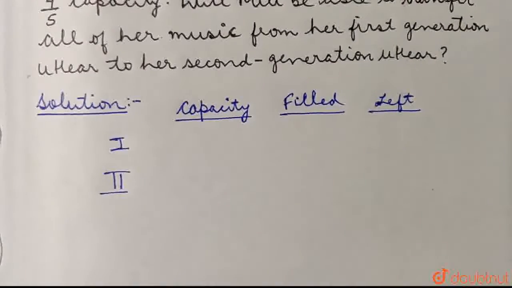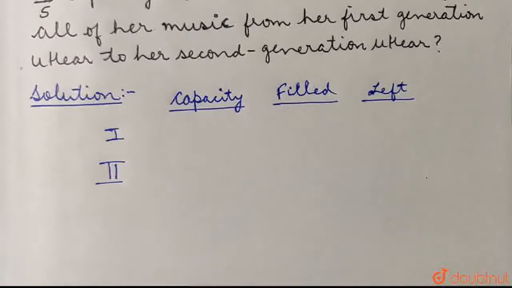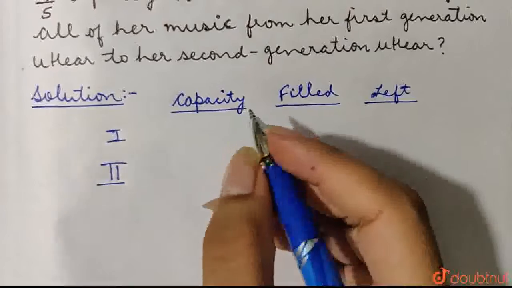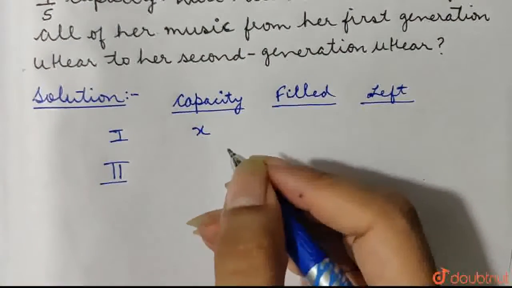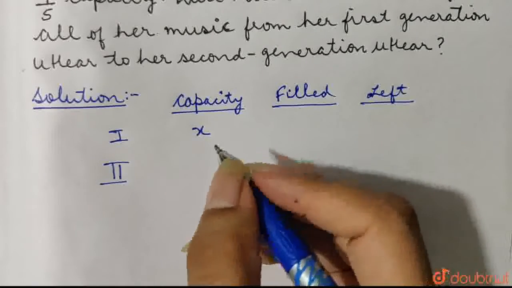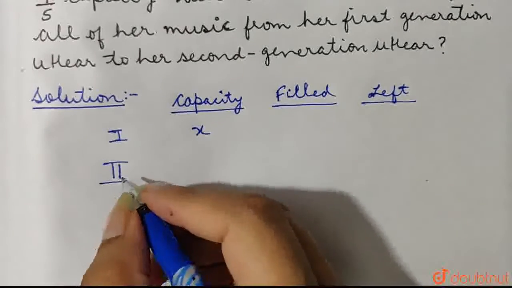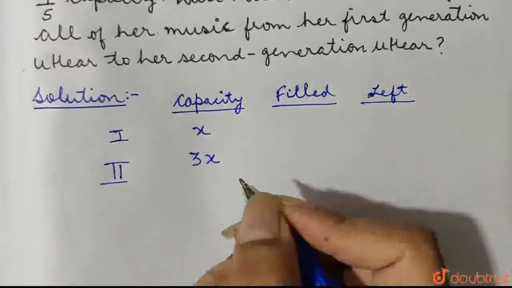So therefore we have two generations of music uHear, 1 and 2. Let's say the capacity for the first generation is X. It has been said that the second generation has a capacity which is 3 times that of the first generation. That means the capacity for the second generation is 3x.